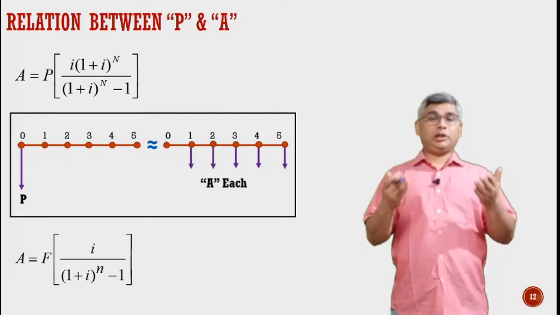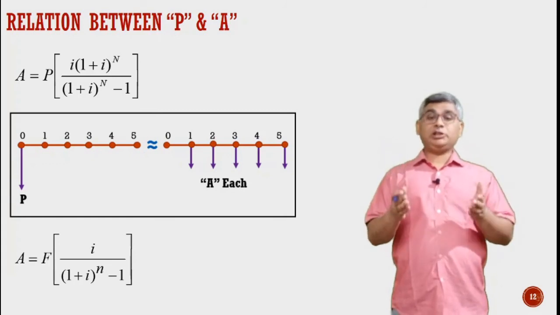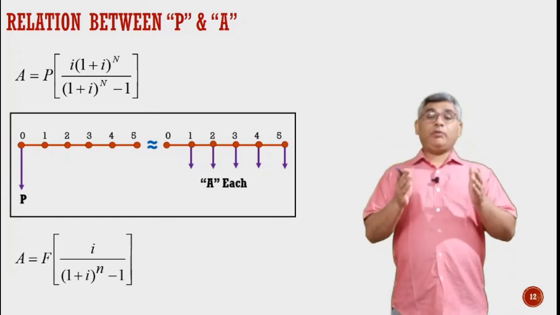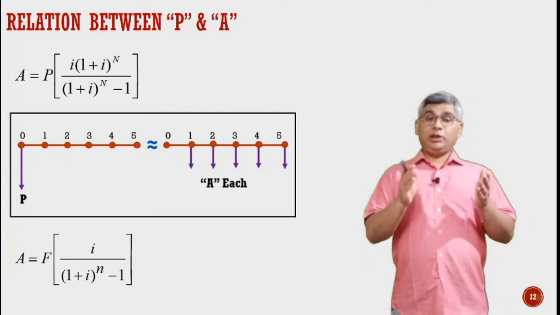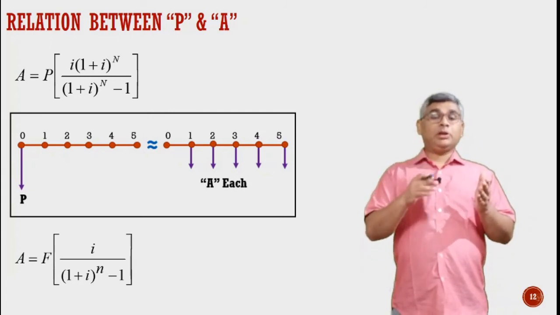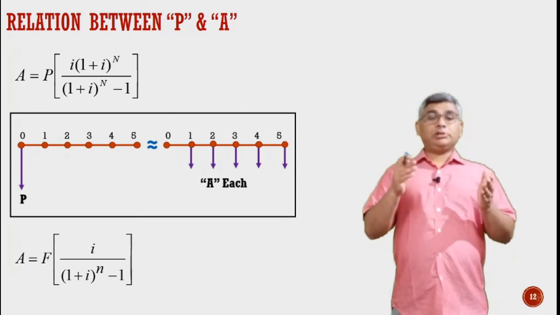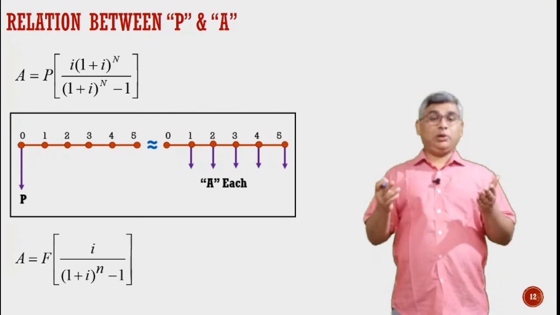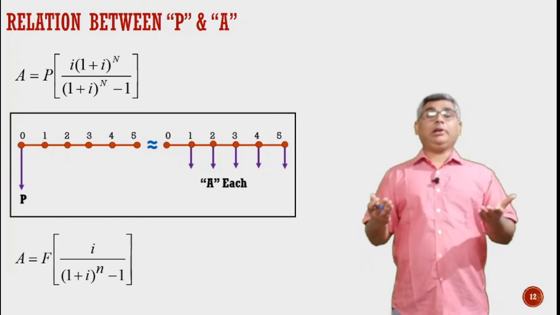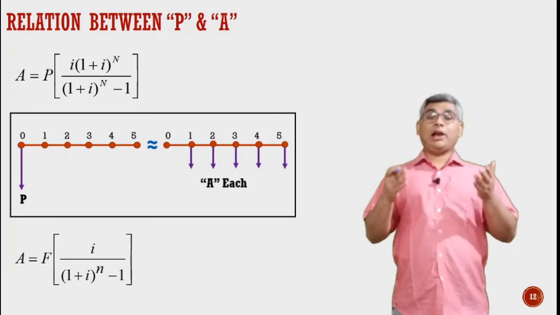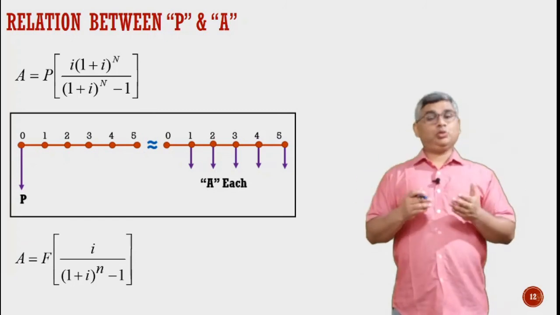This is the relationship between P and A, and one has to keep in mind that these relationships are valid only when we have a standard series. Even in this series, if we somehow eliminate the annuity transaction taking place at n equal to 1, then this formula is not valid. This formula is valid only if we have a standard series as shown here.